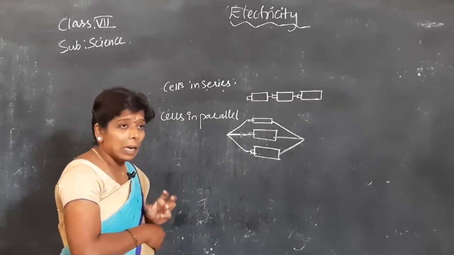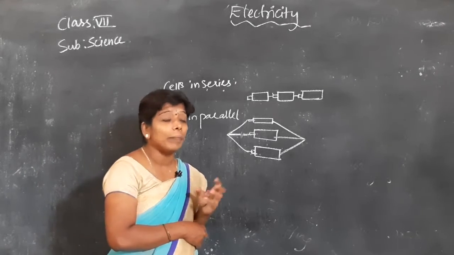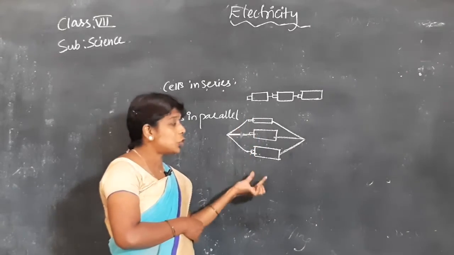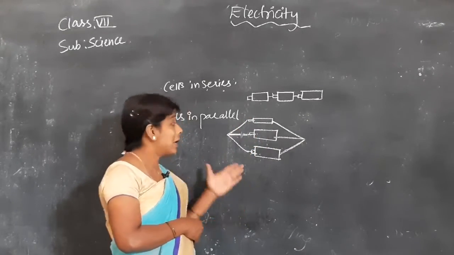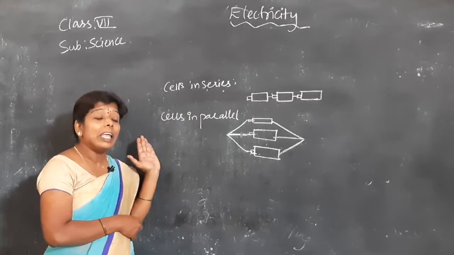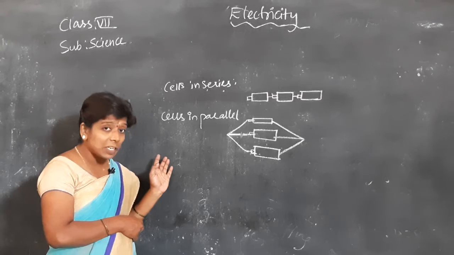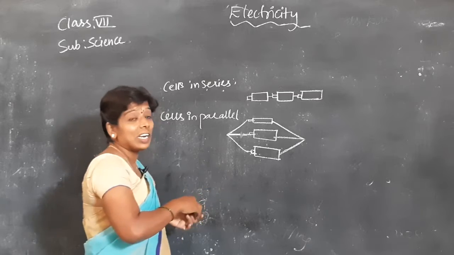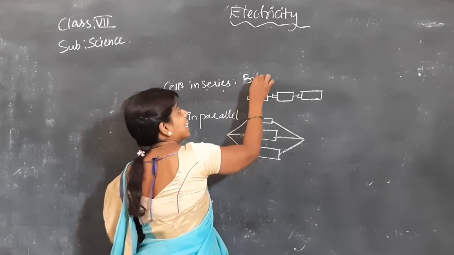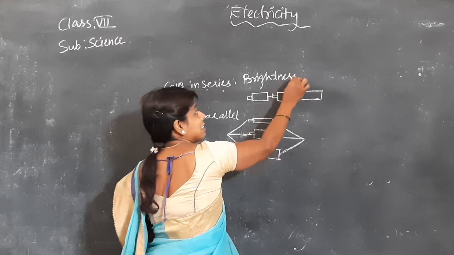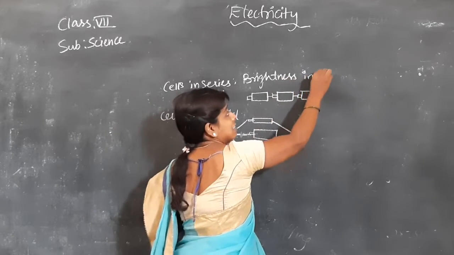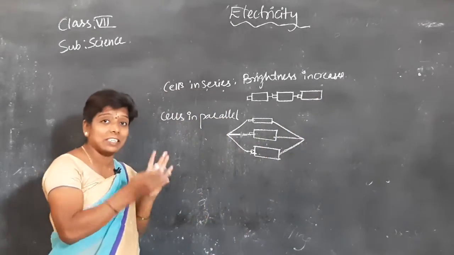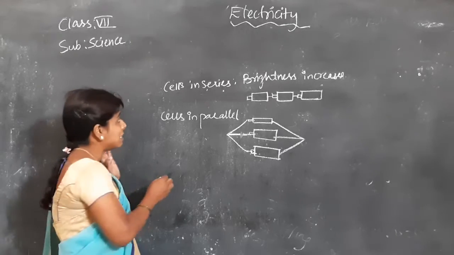I said for a bulb to glow or any electrical device to work, we need both positive and negative charges. Here, positive charges and negative charges are reaching the bulb when cells are in parallel. Even in the case of bulbs in parallel, the same situation is happening. Cells in series, brightness increases. Cells in parallel, brightness won't change, it remains as it is.